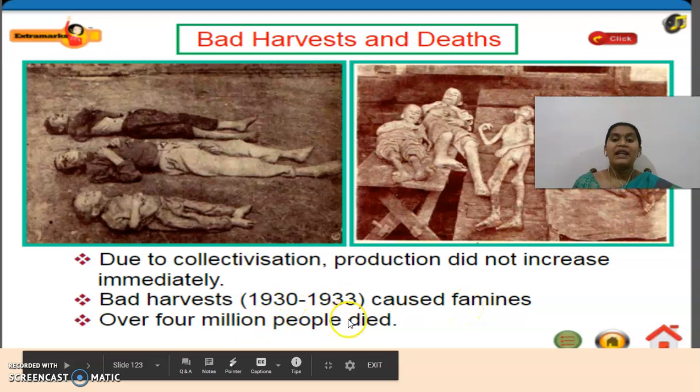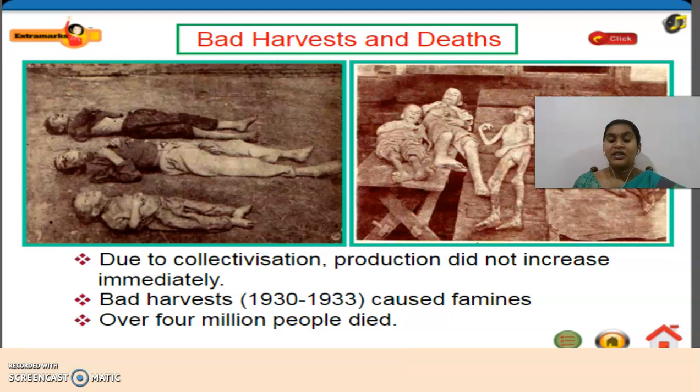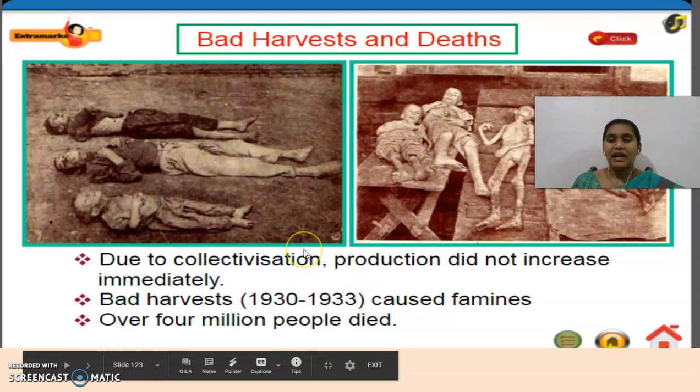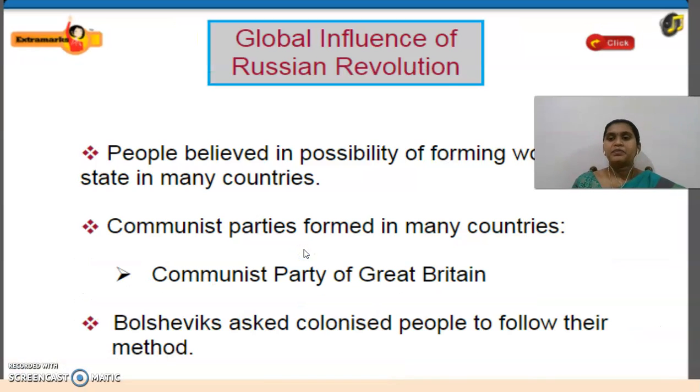Over 4 million people died. Just think of the decision made by Stalin. Almost 4 million people died due to this bad harvest. That was a very bad decision made by Stalin.